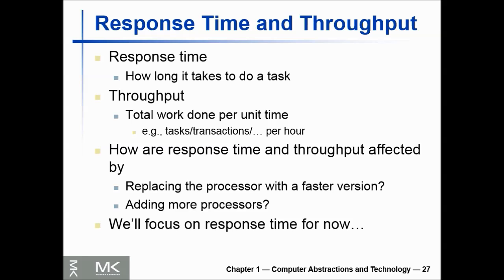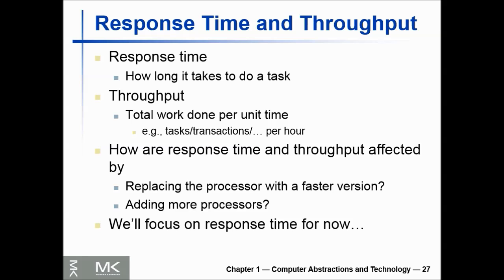For the first change, decreasing response time almost always improves throughput. Hence, in case 1, both response time and throughput are improved. On the other hand, in case 2, no one task gets work done faster, so only throughput increases.